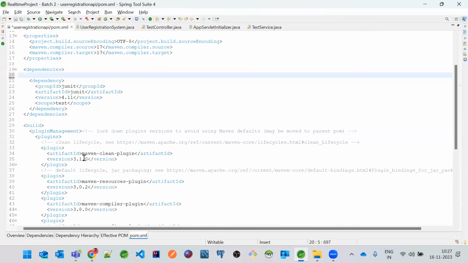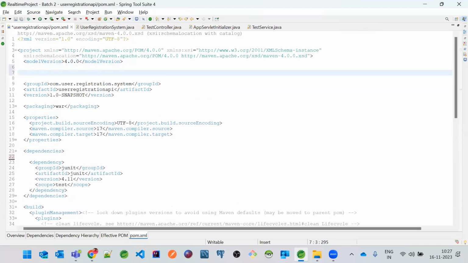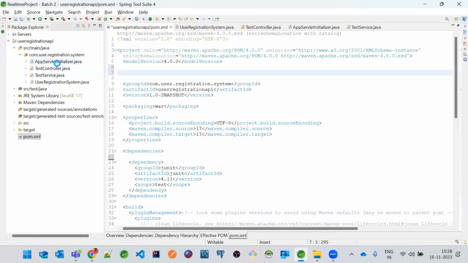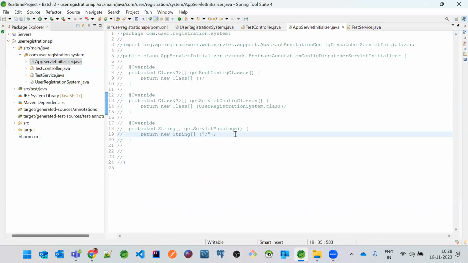Not required. And for this application, we need to mention a parent. That means we are actually going to convert this application to a Spring Boot application. And also this configuration class is also not required.